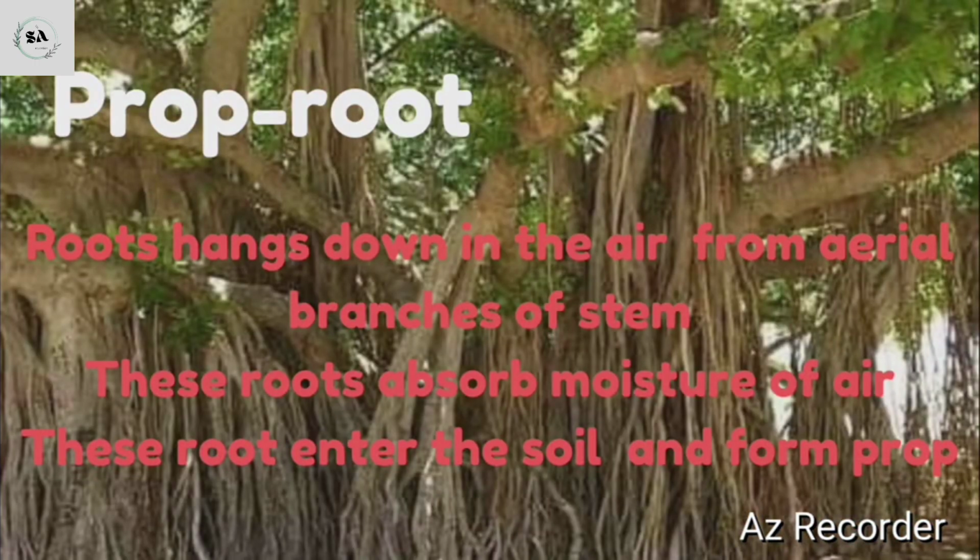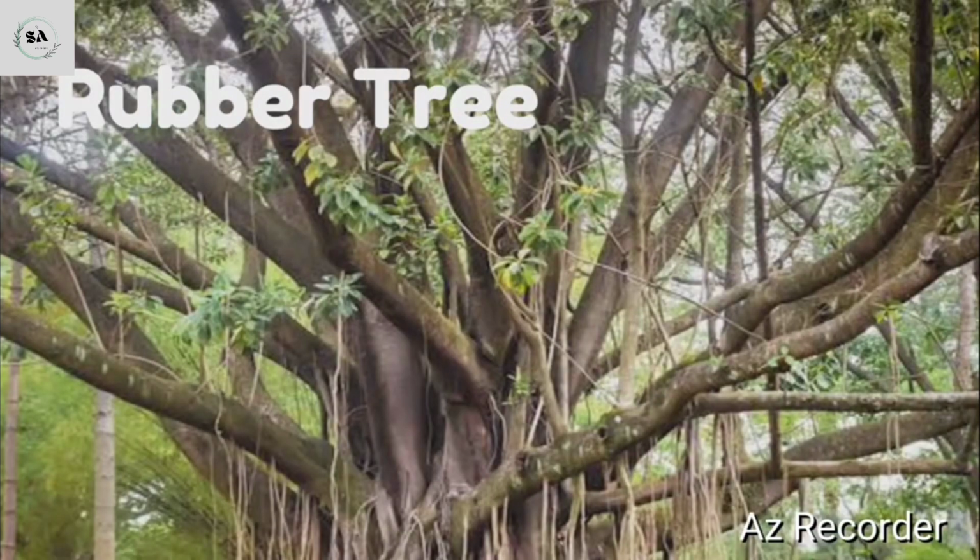Second type is the probe roots. Roots hang down in the air from aerial branches of the stem. These roots absorb the moisture of air, and these roots enter the soil and form the probe or pillar which support the branches. Such roots are called probe roots. For example, banyan and rubber tree plant.